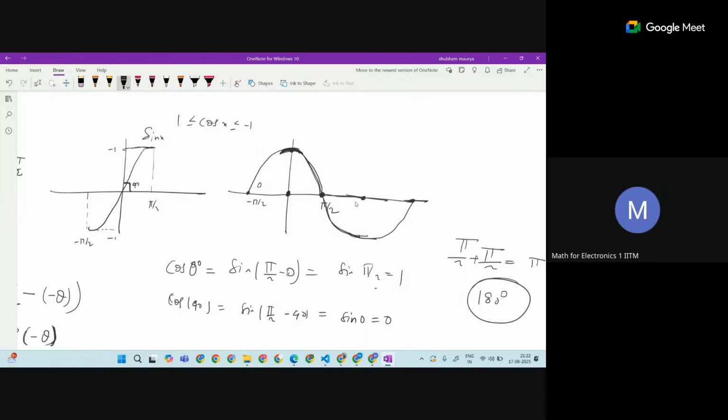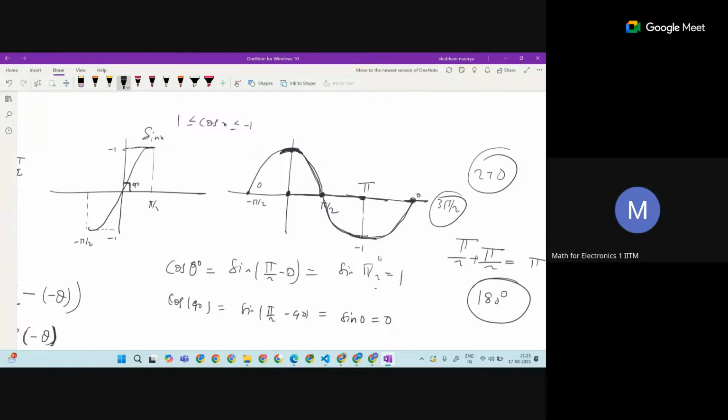So here after pi, the proper interval is this is pi by 2. So here it is going to be pi, where it attained the maximum, which is minus 1. And again the next is pi plus pi by 2, which in degrees you will think is 270 degrees, which is 3 pi by 2, which is again 0.